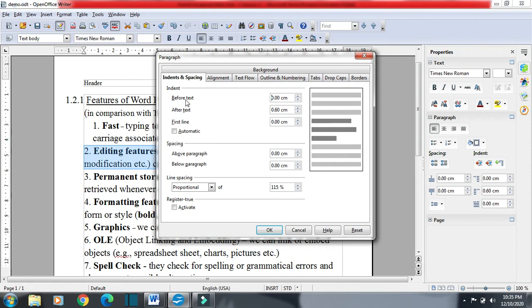If you want left indent, we will go for Before text. If we want right indent, we will go for After text. If we want only first line indent, we will go for First line. Only the first line will have indent, so we are decreasing. In this way, the first line will only have some indent.